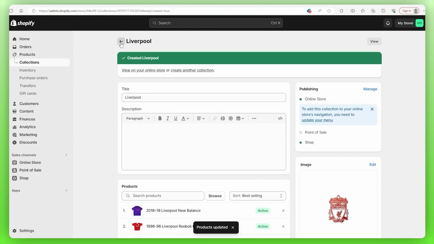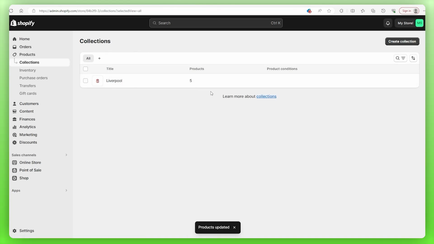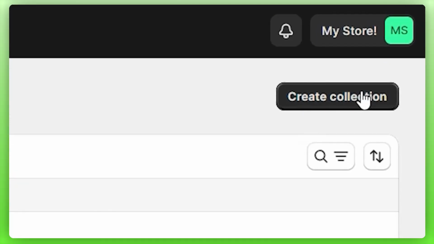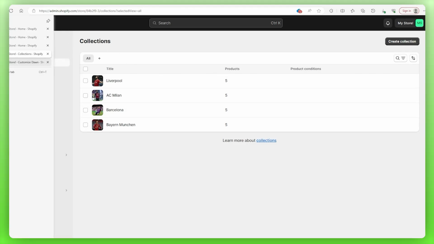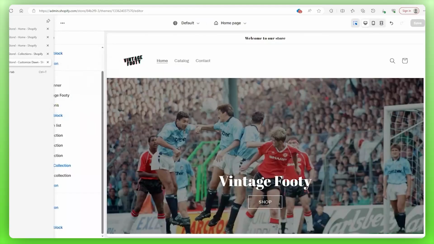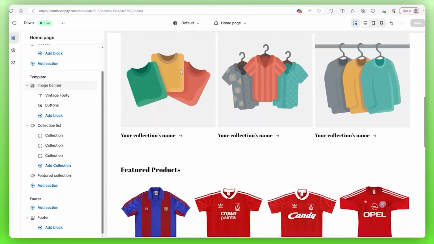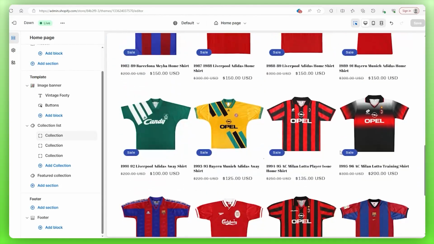Now go back using this backwards arrow and then go to the top right to create another collection and repeat this process. So here are my collections, 4 teams, 5 jerseys, it's wonderful. Side note though, I changed the icon for Liverpool because the other one was a little too small, but we're still in business. Now, we've done all the behind the scenes work, so it's about time we went back to our theme editor and saw how all of it looks. So we're going to switch tabs. We'll then scroll down to our featured products list and see all of the products we just put together.